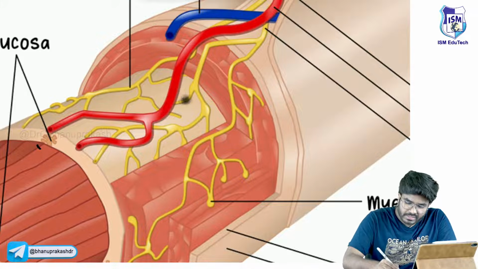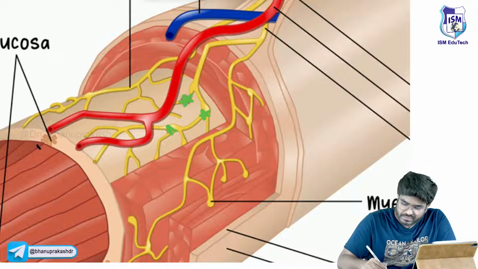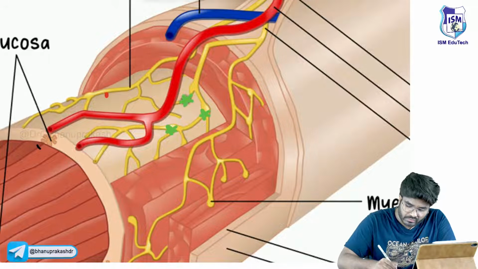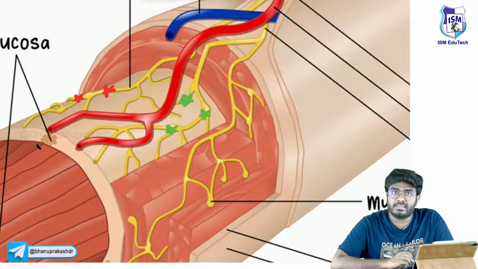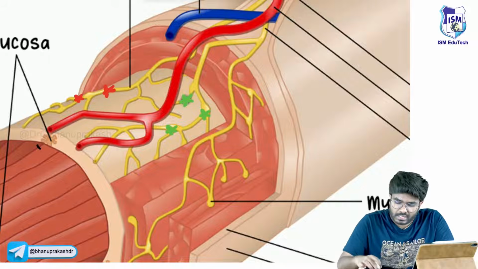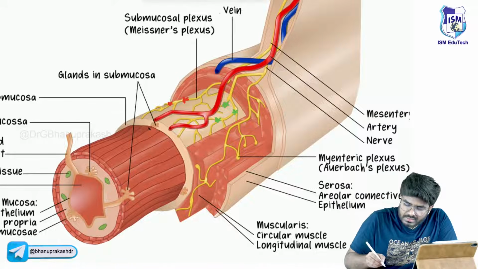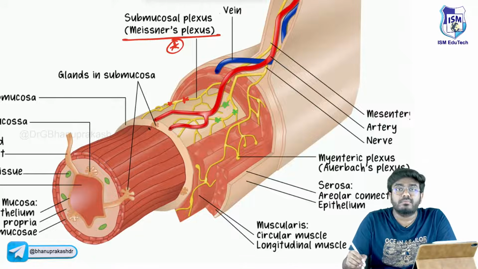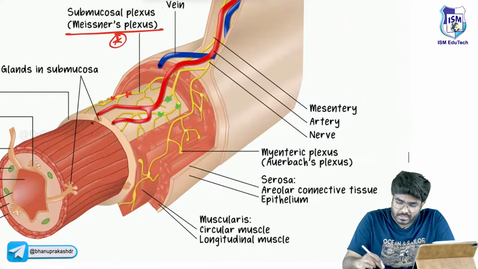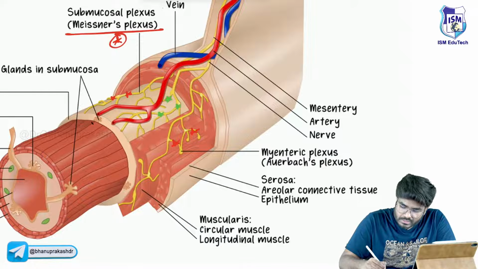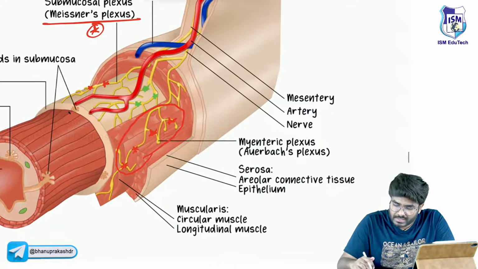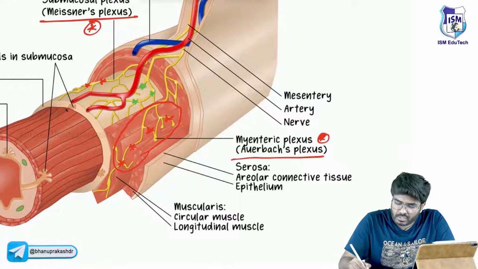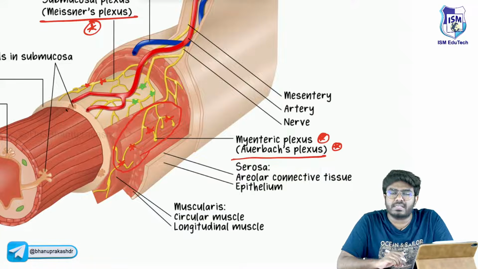Are you able to appreciate this network of neurons? These yellow colored, wire-like structures are the neurons. There is a nerve plexus present in the submucosa. This nerve plexus is called Meissner's plexus, or the submucosal plexus. Not only that, even in the muscularis there is a nerve plexus present. This network is called the myenteric plexus. So there is Meissner's plexus as well as the myenteric plexus.